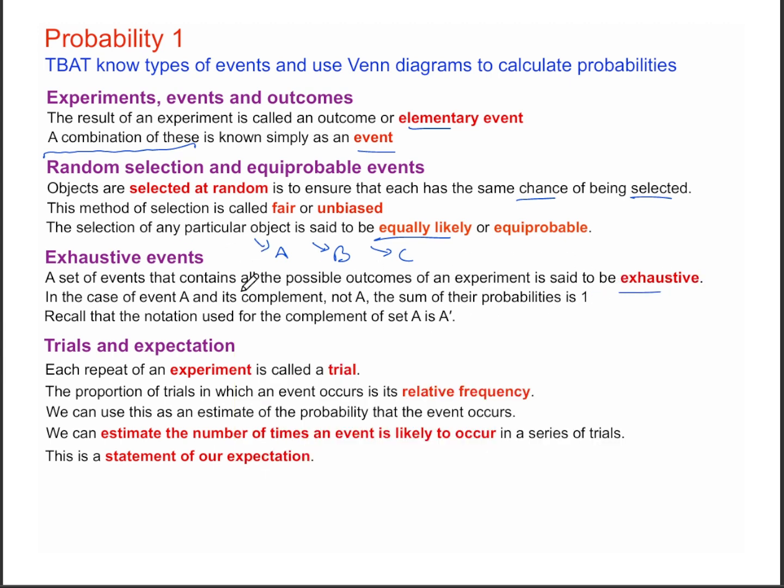Then we move on to something that's known as a complement. A complement is something that's not something else. So if I say the complement of A, which is also known as A prime, it means A is not happening. If you look at this example of 3 possible outcomes, if you want A to happen, that's this right here.